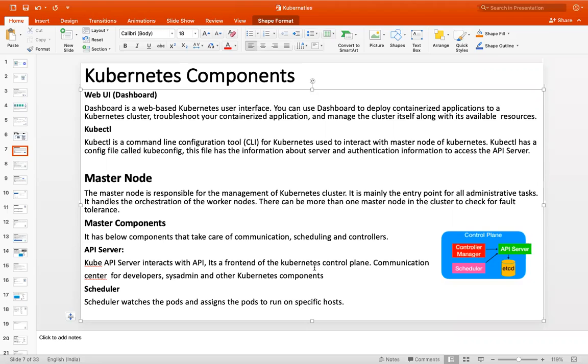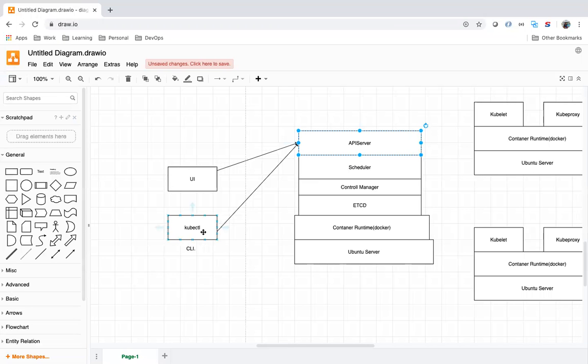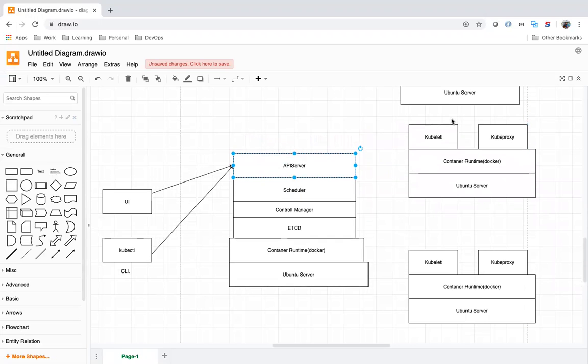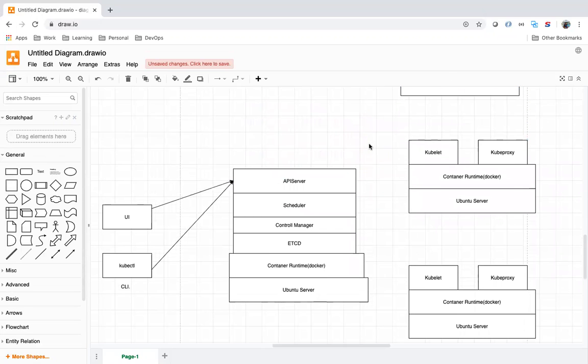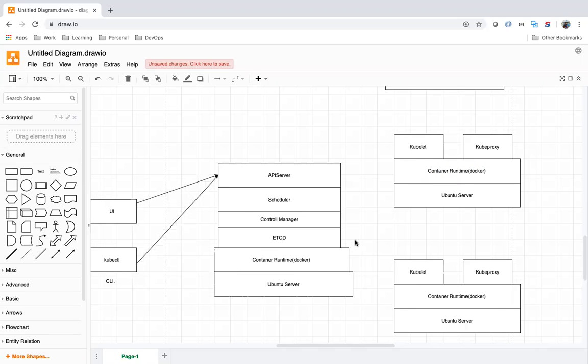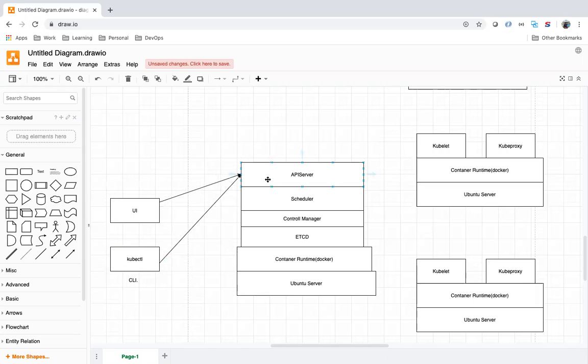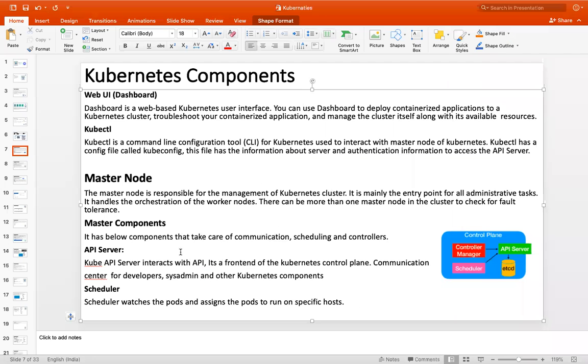What is the role of the API server? Any request, if you want to deploy some application in the worker machines, some containers, or you want to delete some application from your Kubernetes cluster, or you want to create a pod, any request will go to the API server. And the API server will manage the commands. It will execute the commands.